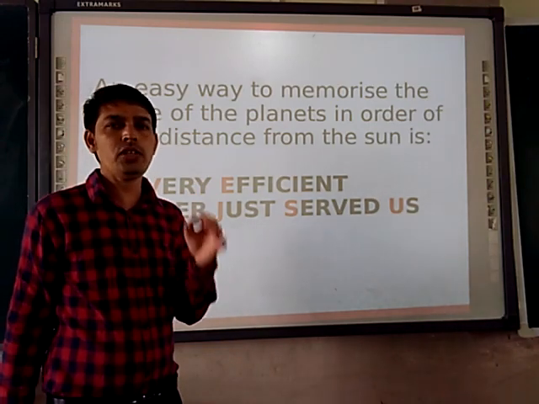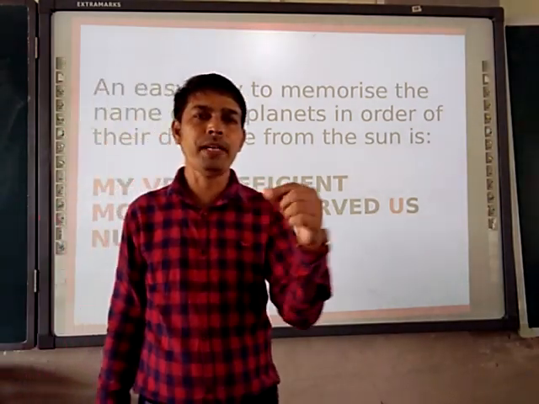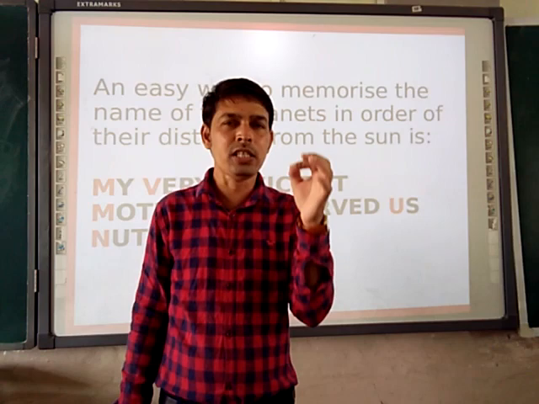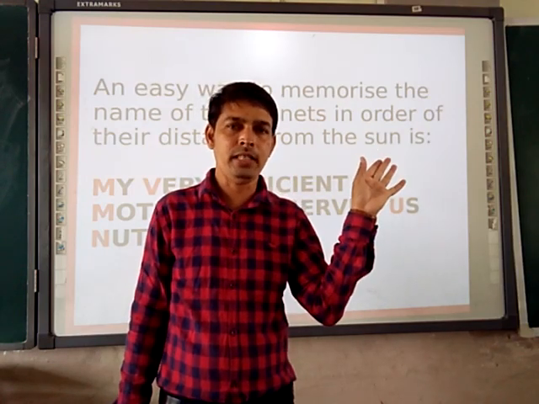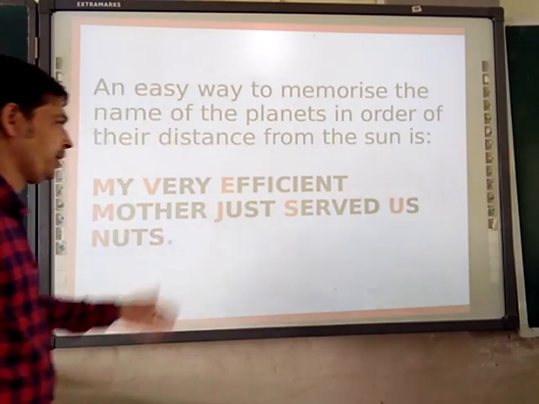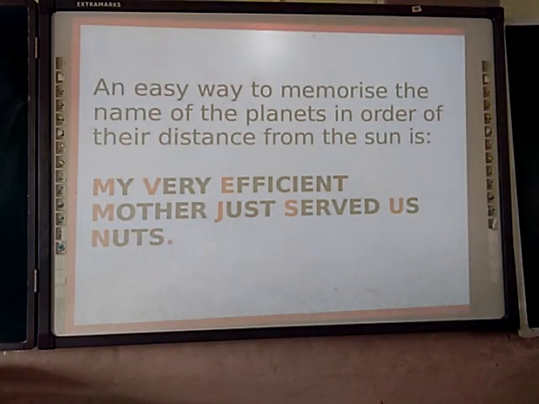I request each and every one of you, please copy down the sentence in your notebook. That's a short form to memorize all the names of the 8 planets.